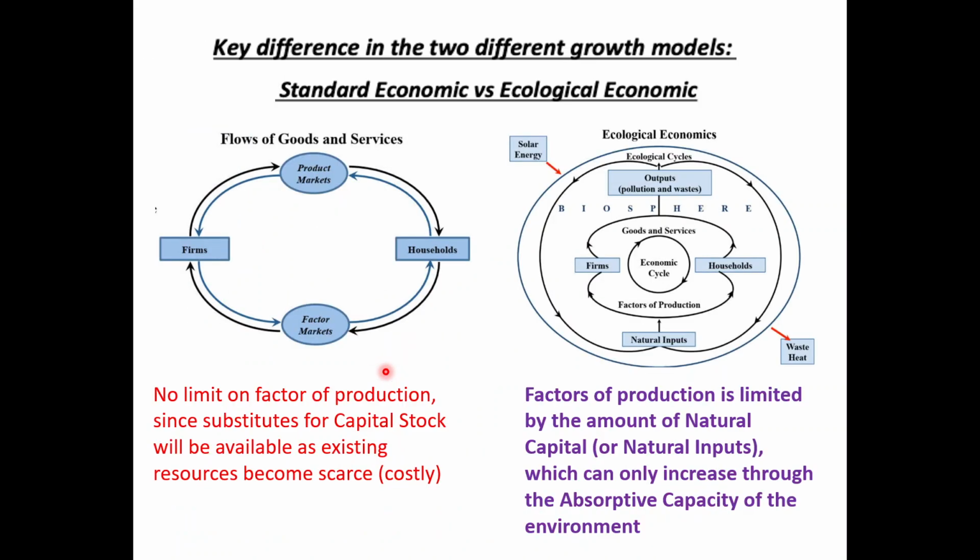Side by side, standard or traditional economics: no limits on the factors of production. Everything can be substituted. All the resources can be replaced through technological investment. Ecological economics: production is limited by the natural capital or natural input, and this natural input can only be increased through the absorptive capacity of the environment.